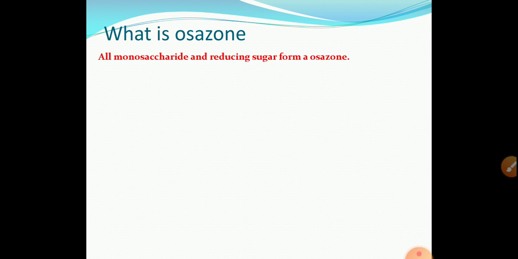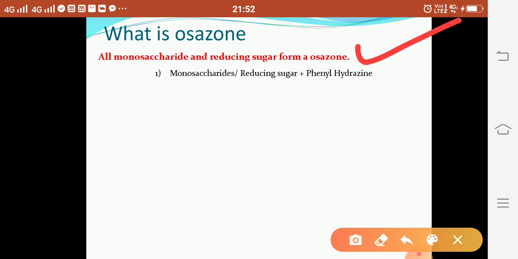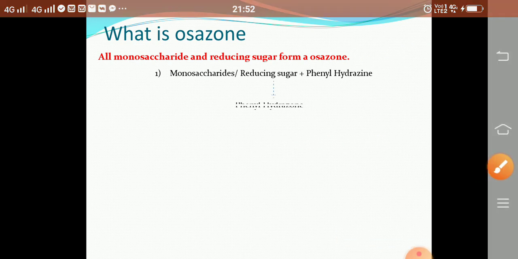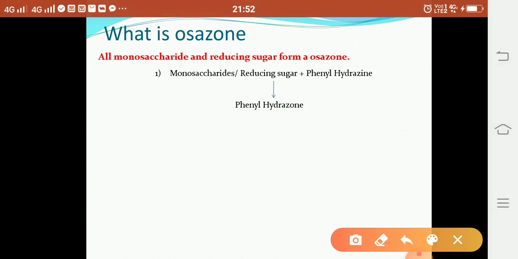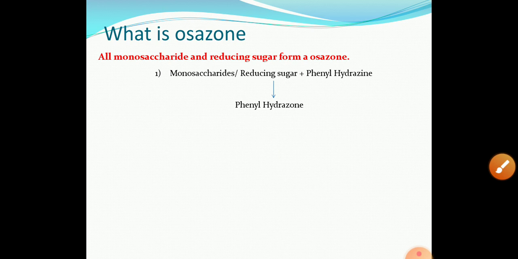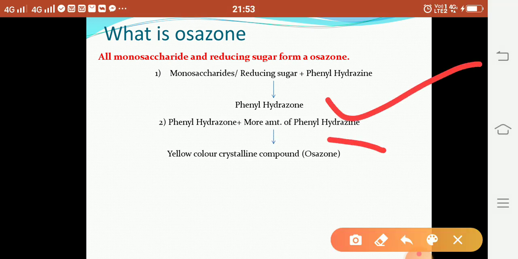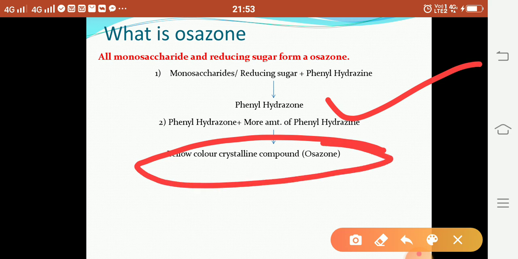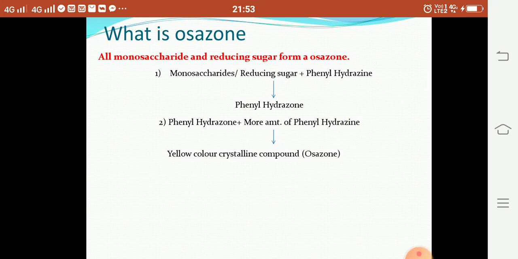Then the next point, osazone. What is osazone? Osazone is a yellow colored crystalline compound. Osazone is formed by all types of reducing sugars, all types of monosaccharides. In the first step, the monosaccharide molecule or reducing sugar reacts with phenylhydrazine, which gives phenylhydrazone. In the second step, this phenylhydrazone reacts with more phenylhydrazine and gives a yellow colored crystalline compound, and this compound is called osazone.